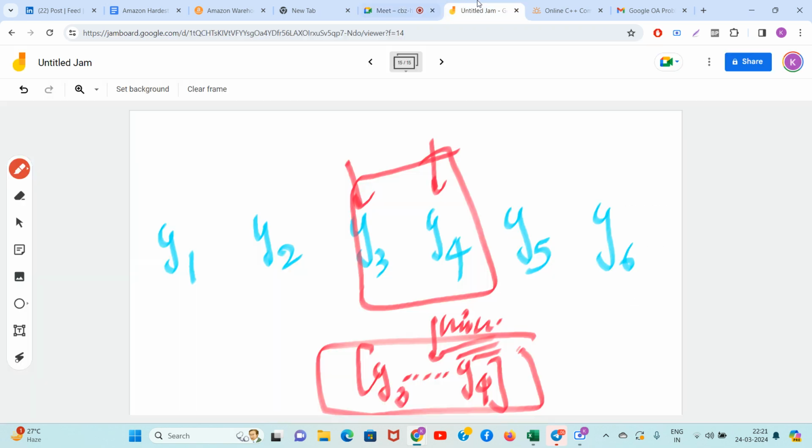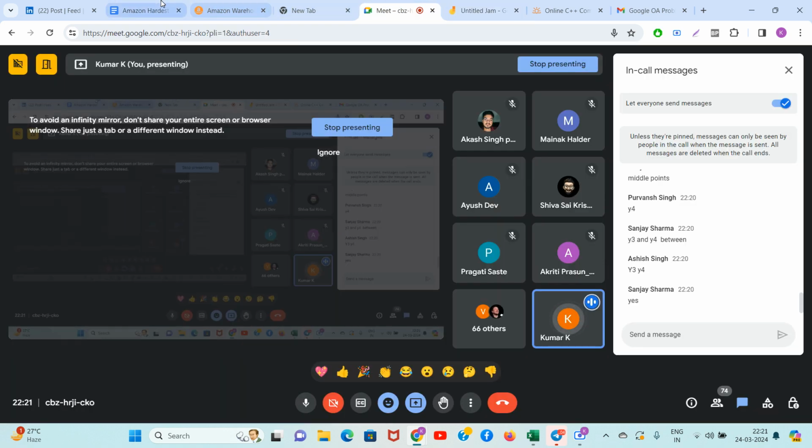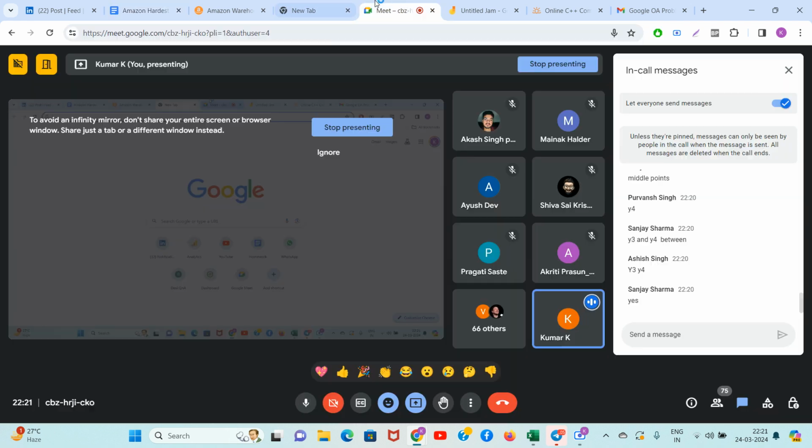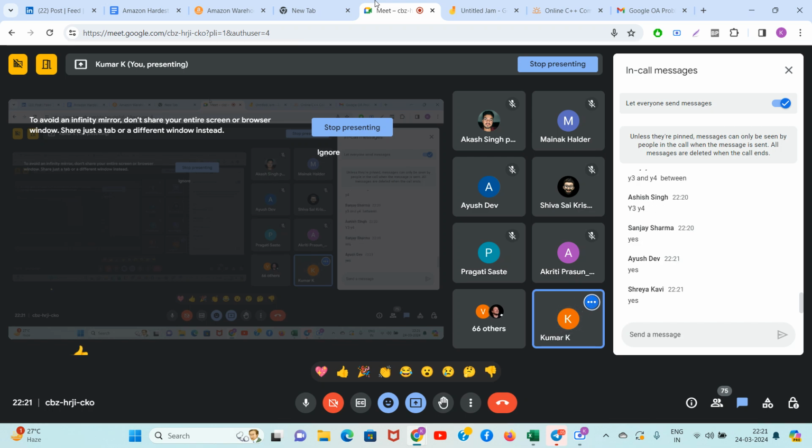Either y3 and y4. Okay, now you could also say that you can consider this slightly larger range too, but there is no need to do that. This is guaranteed, so don't check further. Okay, clear guys this much? Okay, if there is an even number of points, then guys the... so guys, is this much clear to you lovely people? Everyone write yes in the chat and be super quick guys.